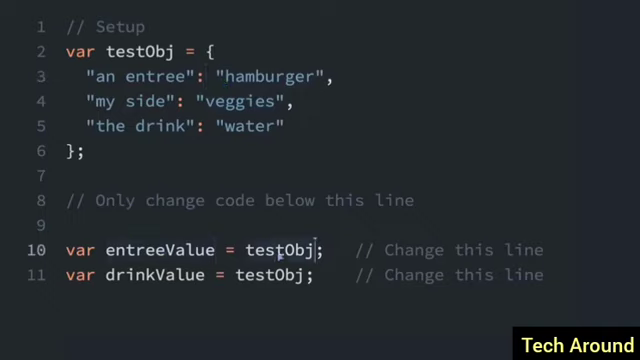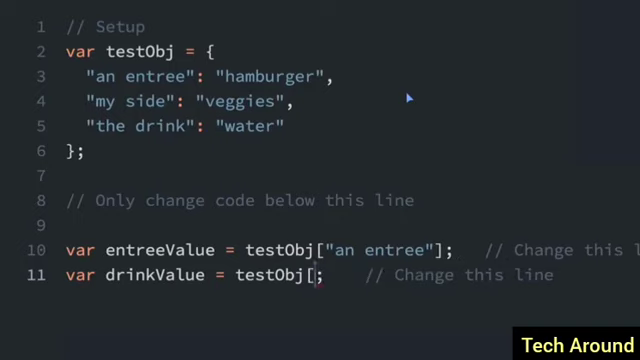So for the entree value, we're going to do testObject, that's the name of the object, and then we're going to put brackets, kind of like an array index. So you need the opening and closing brackets, and inside we will put the name of the property. So I'll do an entree, and then we can do it again down here for the drink value, and I'll use a single quote this time instead of a double quote to show that each of those will work. The drink, and then we need the closing brackets here. So now entreeValue is set to equal hamburger, and drinkValue is set to equal water.